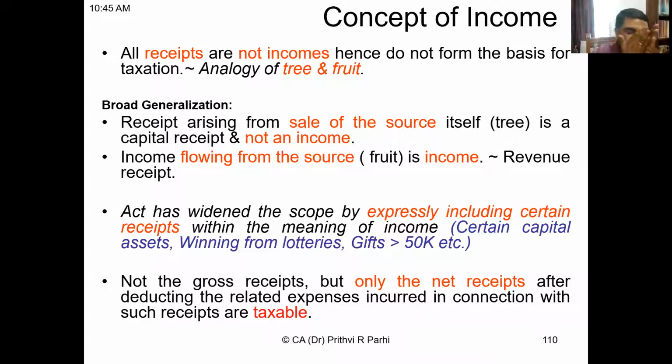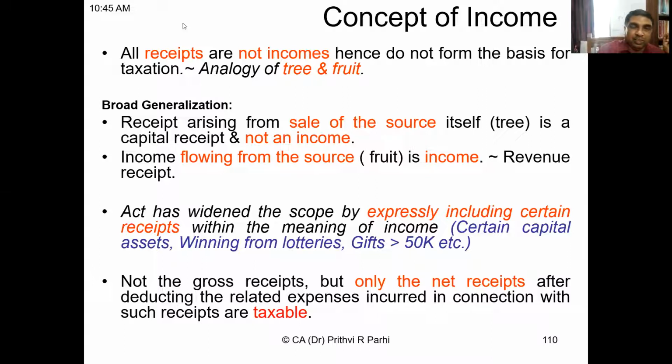Now, friends, a few more concepts we have to appreciate. First of all, receipts are not income. There is a difference between receipt and income. For example, suppose you have taken a loan, you might have received much money. Is it income? The answer is no, it's not an income. All receipts are not income. How to know what is income and what is not income? It can be compared with a tree and fruit. Why do we need to compare like this? We need to understand the difference between capital receipt and revenue receipt.